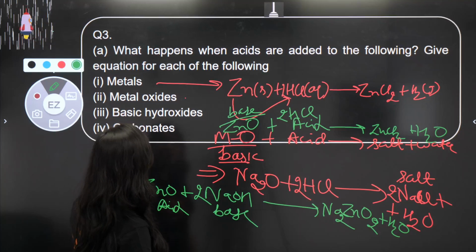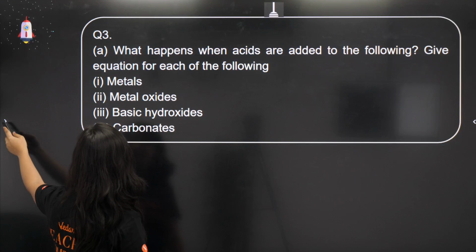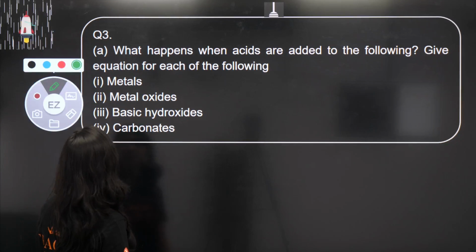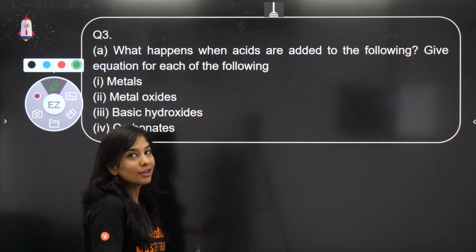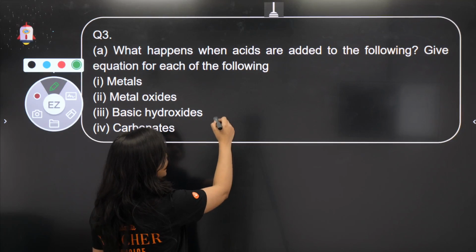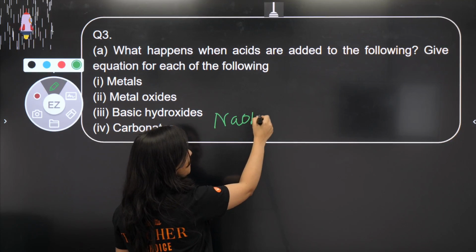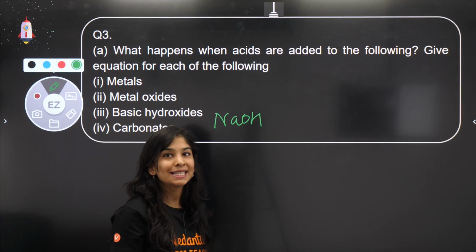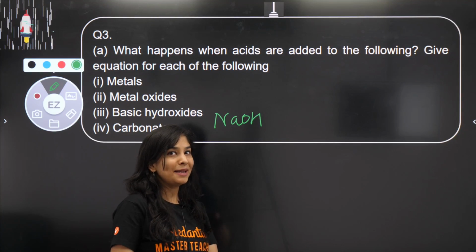Yes, let's talk about the next reaction now. If we talk about the next reaction, the reaction is with a basic hydroxide. Again, very easy. You can take any basic hydroxide. Metal hydroxides are basically basic in nature, right? Basically basic in nature.